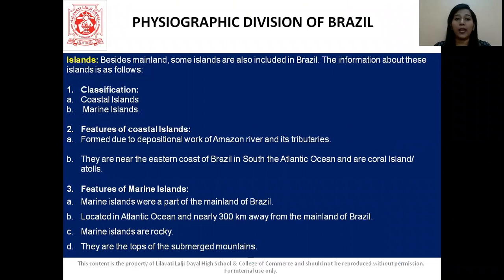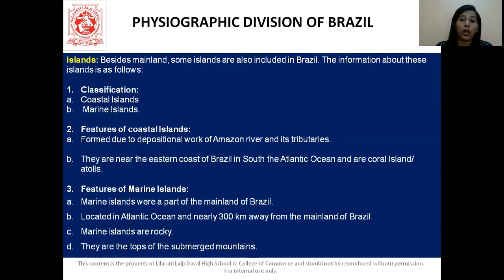Now coming to the islands. So besides the mainland, Brazil also has some islands. We have coastal islands and we also have marine islands here. Now, how are these coastal islands formed? It is because of the depositional work of the Amazon River and its tributaries. They are near the eastern coast of Brazil in the South Atlantic Ocean.